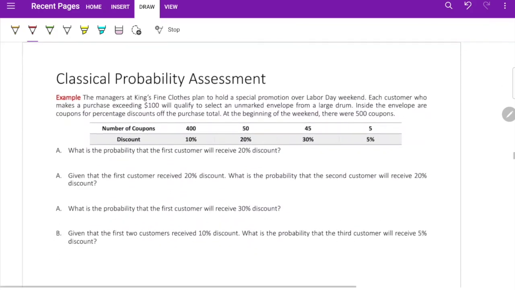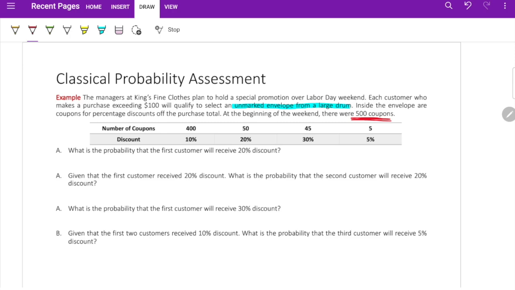Let's have an example. The manager at King's Fine Clothes planned to hold a special promotion over Labor Day weekend. Each customer who makes a purchase exceeding $100 will qualify to select an unmarked envelope from a large drum. This is important. Why important? We can speak about this. Inside the envelope are coupons of percentage discounts off the purchase total. At the beginning of the weekend, there were 500 coupons, right?